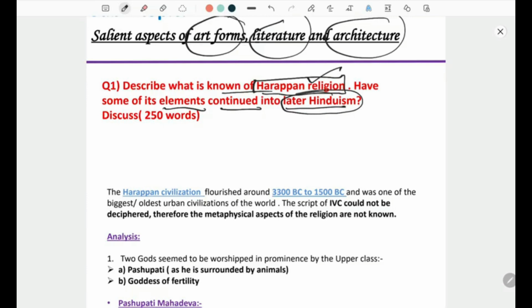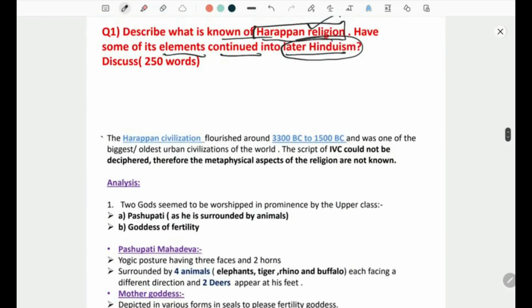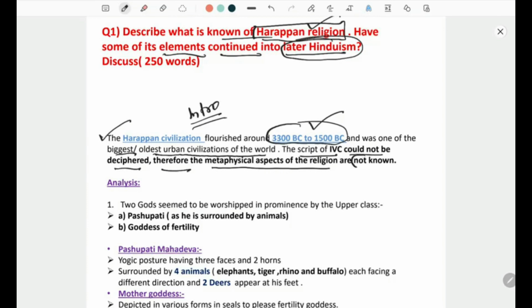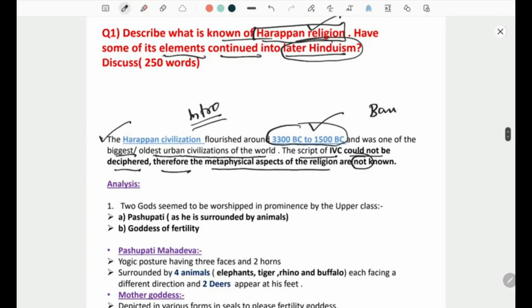Okay, first of all, as I always say, whenever you write an intro, always give the timeline. So Harappan civilization flourished around 3300 BC to 1500 BC and was one of the biggest, oldest urban civilizations of the world. The script of IVC could not be deciphered, therefore the metaphysical aspects of the religion are not known, because we do not know exactly what script it was. We know it was Vastu script, but the script was not deciphered.